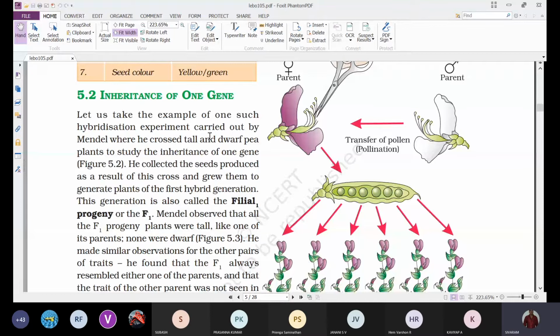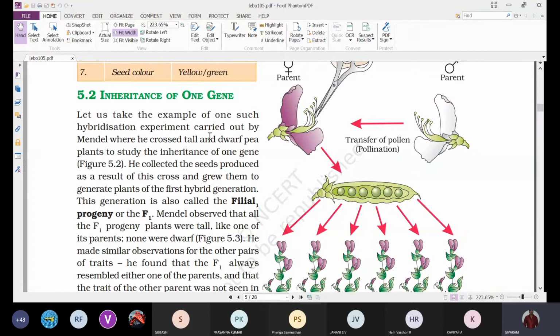Next, we select the other plant variety, that is dwarf. In that also the flowers are developed. Here there is no emasculation, no bagging. We just observe when the anthers mature and discharge the pollen grains.